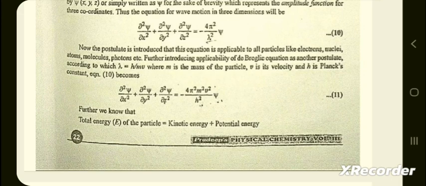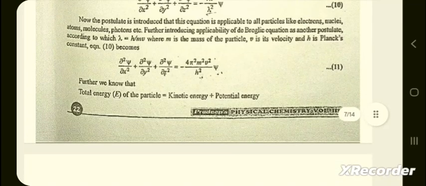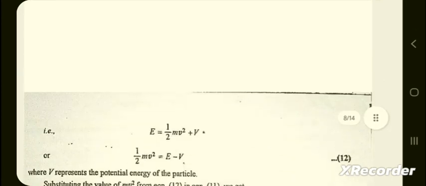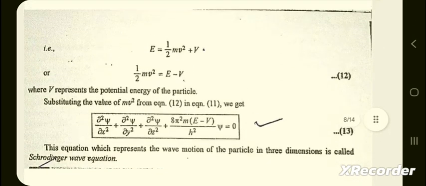Equation 10 becomes del square psi by del x square plus del square psi by del y square plus del square psi by del z square is equal to minus 4 pi square m square v square by h square psi. Further, we know that total energy of the particle is equal to kinetic energy plus potential energy. E is equal to half mv square plus V, or half mv square is equal to E minus V, where V represents the potential energy of the particle.